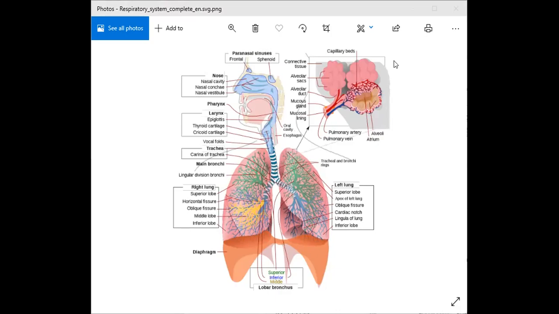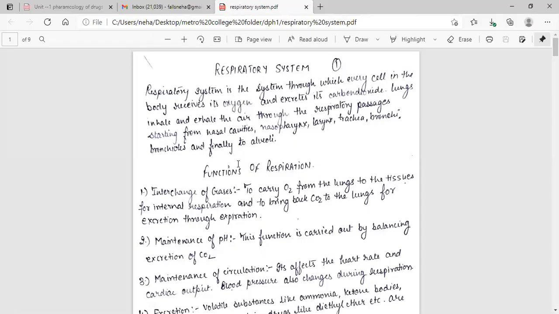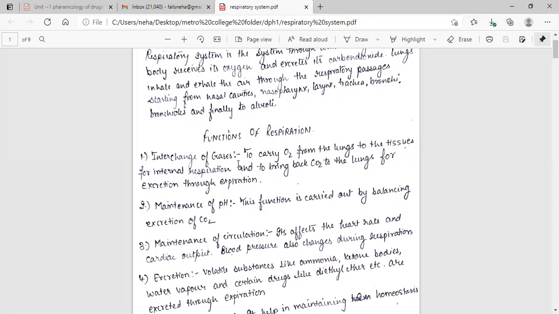Let's study the respiratory system. Respiratory system is a system through which every cell in the body receives its oxygen and excretes its carbon dioxide. Lungs inhale and exhale the air through the respiratory passage starting from nasal cavity, nasopharynx, larynx, trachea, bronchi, bronchioles, and finally to alveoli. Functions of respiration: interchange of gases to carry oxygen from the lungs to the tissue for internal respiration and to bring back carbon dioxide to the lungs for excretion through expiration.